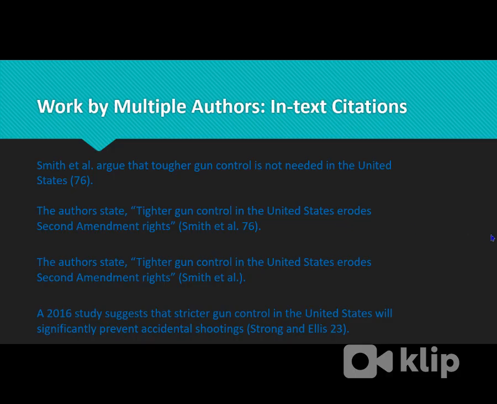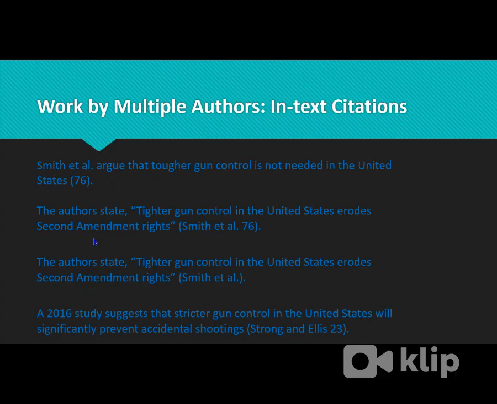Okay? If you have multiple authors, if you have more than 3, you use et al., which is basically Latin for "and the others." So Smith et al. argue. Notice it's not "argues," because if you say "they argue," that makes sense, right? Smith et al. argue that tougher gun control is not needed in the United States, page 76. This is a paraphrase because nothing is quoted. It's all in our words, but we have to give them credit.